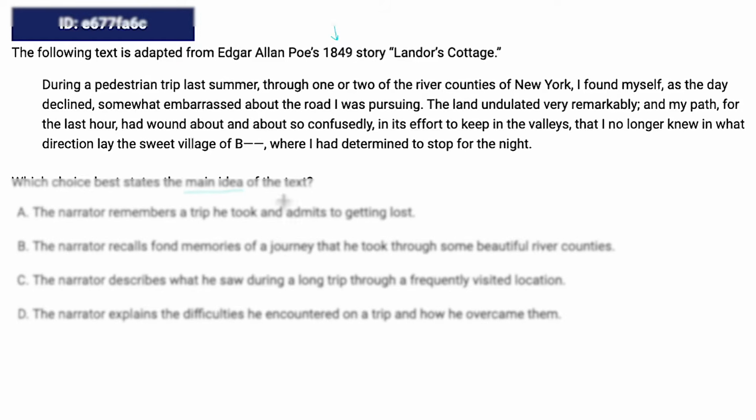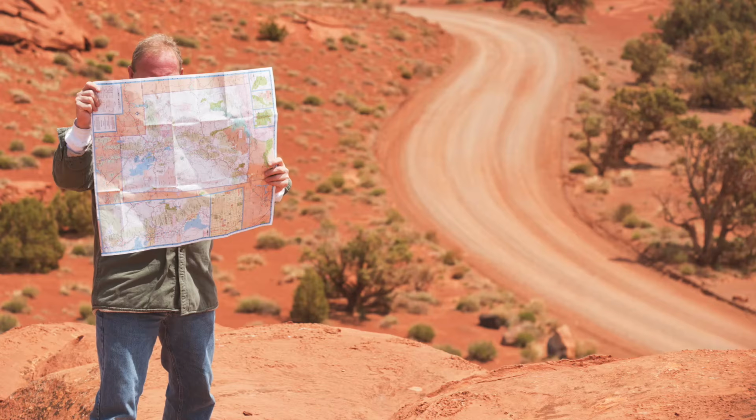Okay, so this is a little bit different. I should note that if you're dealing with fiction, the main idea is not necessarily going to be in the beginning or the end. It's also not going to be sort of like a cut and dry thing per se. It's more, you have to read the whole thing to get it a lot of the time. So for me, when I read that, if somebody asks me what happened, that's a good question to answer. What happened? This guy got lost is what I'm getting.